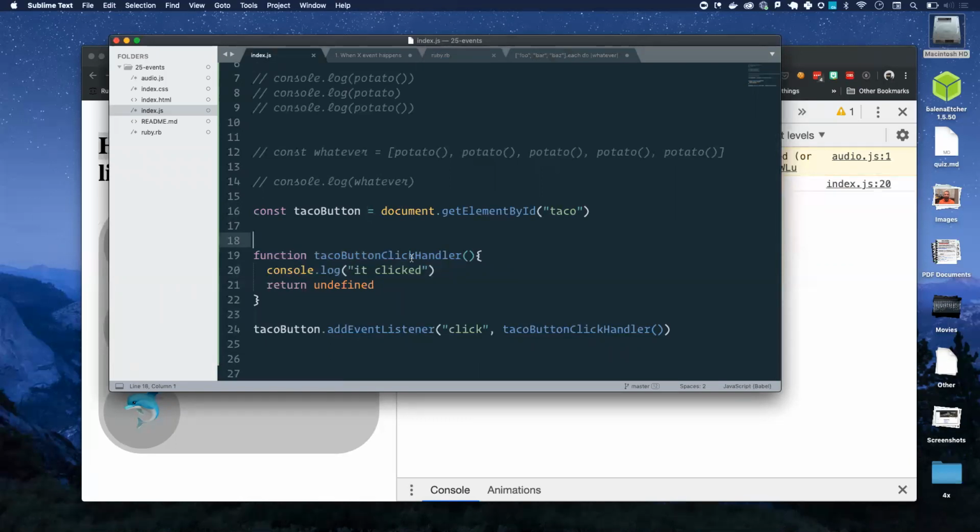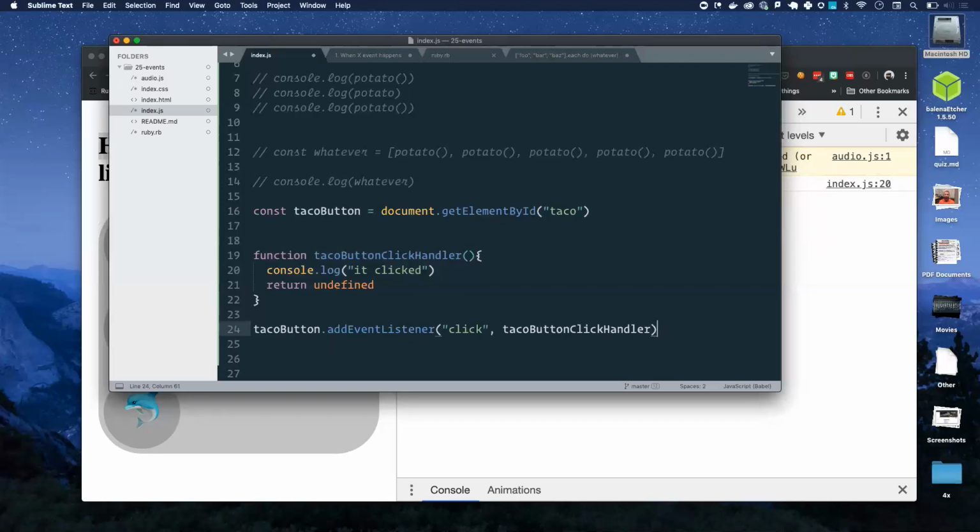When JavaScript reads all this code, it'll execute this taco button click handler one time and pass the return value into addEventListener. This is not how we do a callback. That is not actually a callback because we're not passing that function into the function. We're passing the return value, which is undefined. When we're doing an event listener, we always want to pass a reference to the function so that it can be called later by the browser. Or we can do it with an anonymous function.